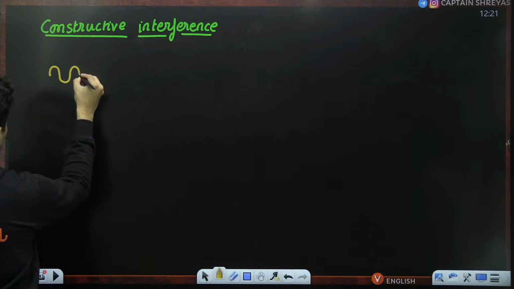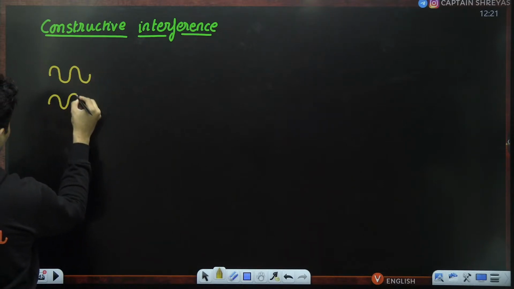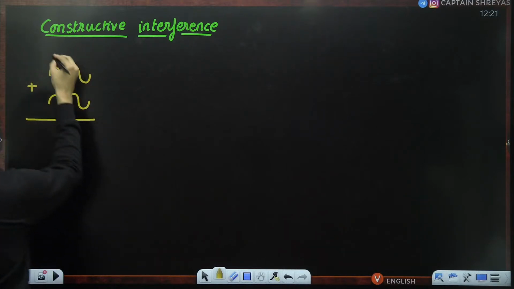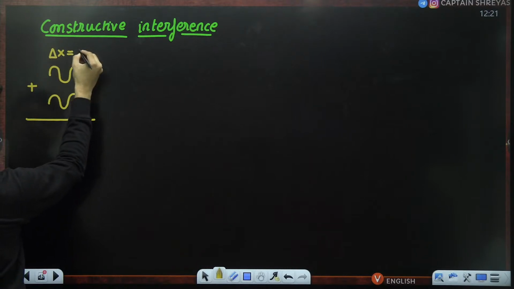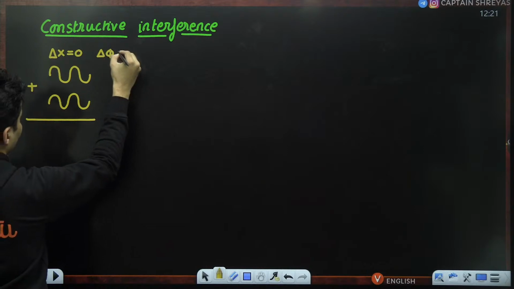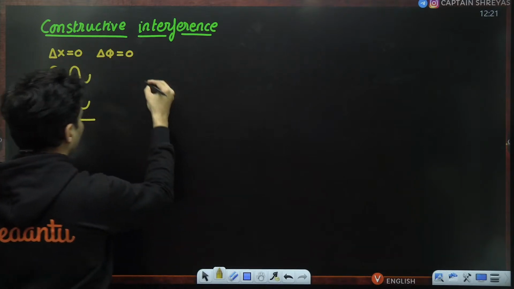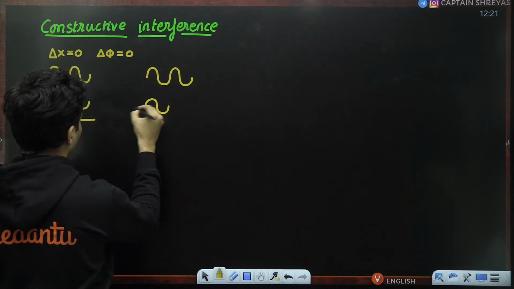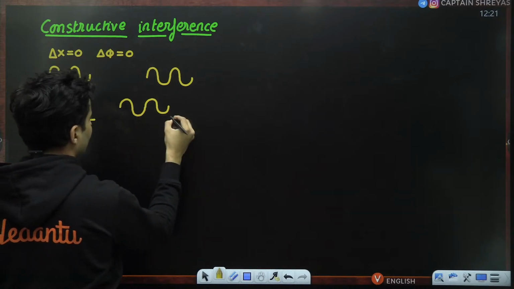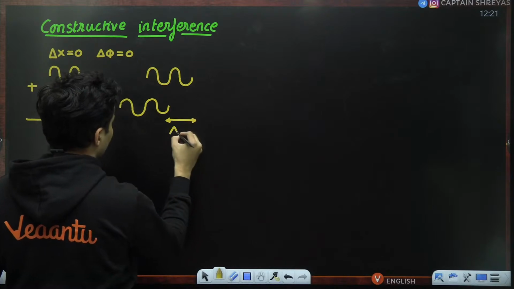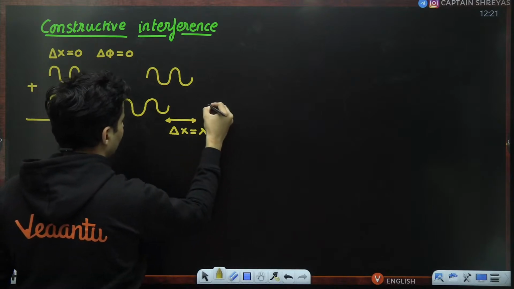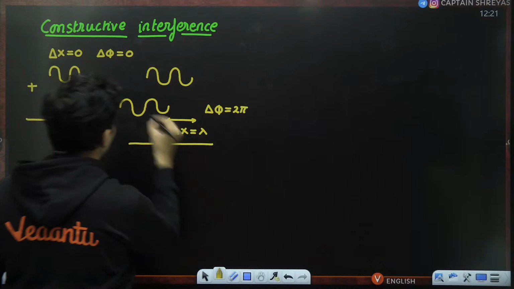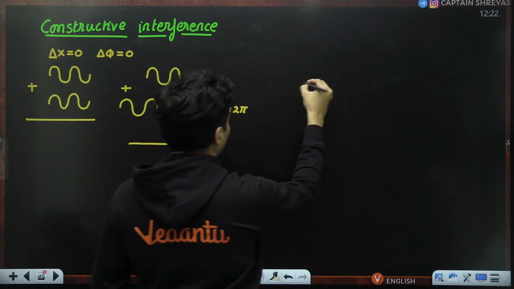If you have a wave like this, in such a case, if you add them together, by the way, here delta x, the path difference is 0, the phase difference is also 0, or let's say like this, this is exactly having a path difference of lambda, which means the phase difference is 2 pi, and you add both these waves, or